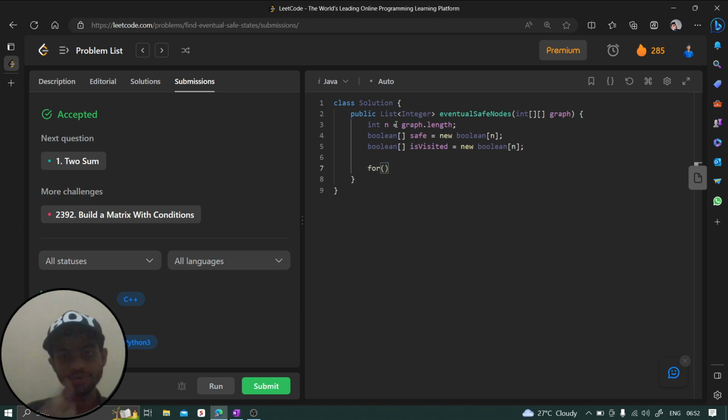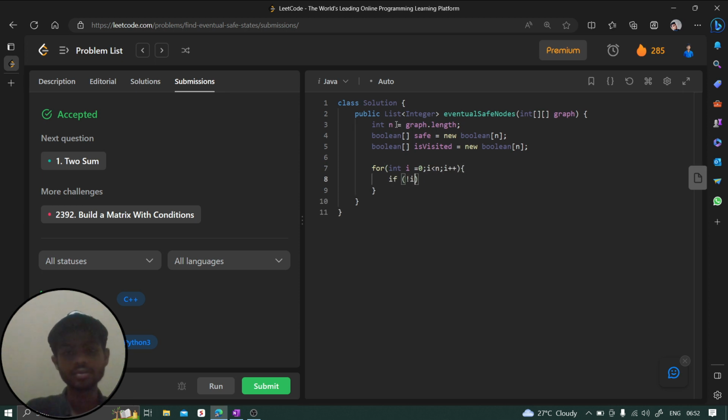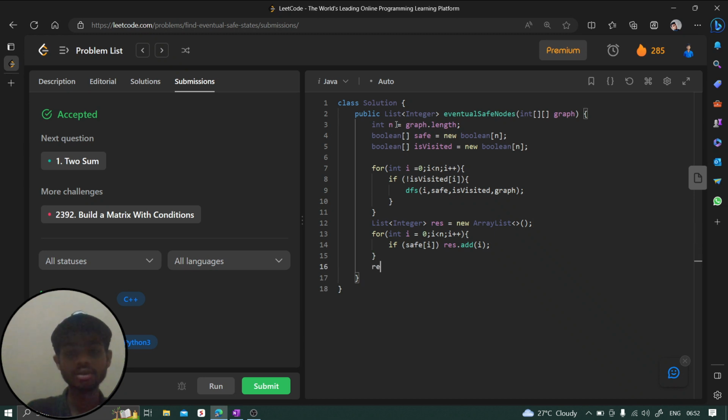Fine. Now let's go to all the nodes and check if that node is already visited. Then you don't have to call this dfs function. But if it is not visited, then call this dfs function with i, and we have to pass safe, then visited, then this graph. Fine. And after this, for int i equal to 0, i less than n, i plus plus, we check if safe of i is true, then put it in your result. So result.add(i), and we haven't defined result, so we say List of Integer result is new ArrayList. Fine. And at the end we return this result.